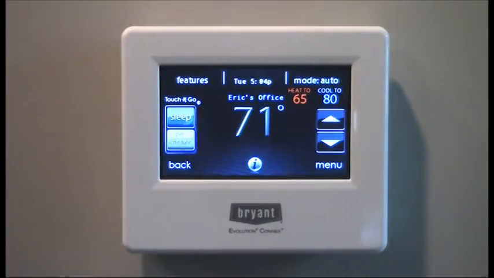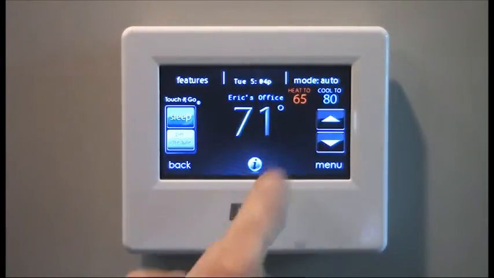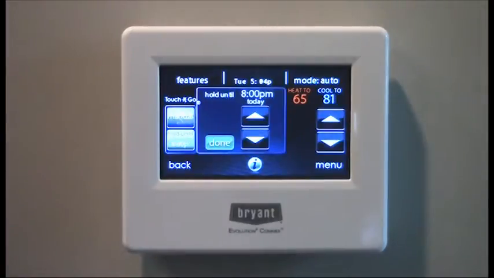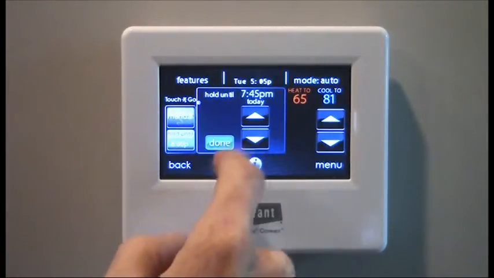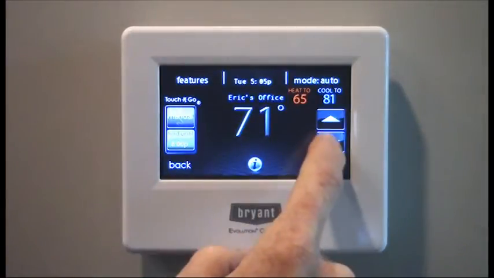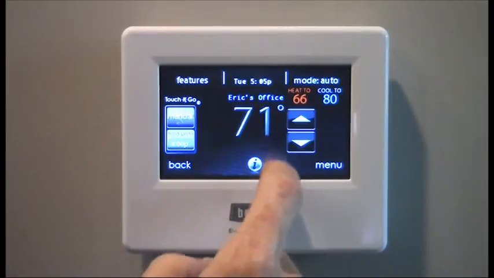You'll see on this current screen, we have this thermostat set at an auto mode, simply meaning that it's letting the system decide if it needs to heat or cool. You'll see you have two different set points there. We can click here. It's allowing us to change the cool point. Or we can click over here and change the heat set point.